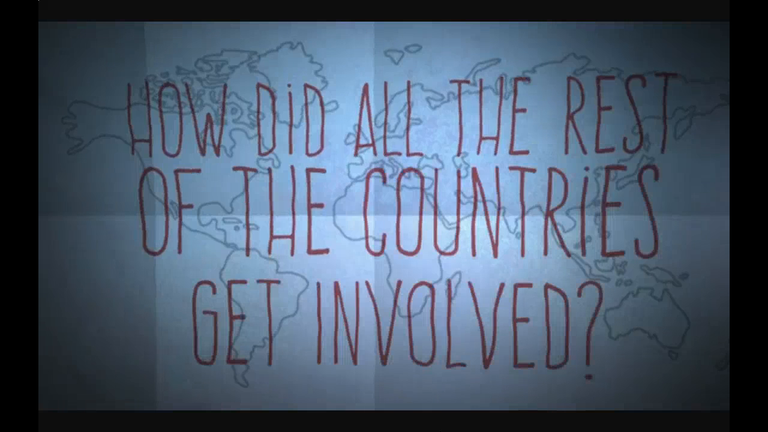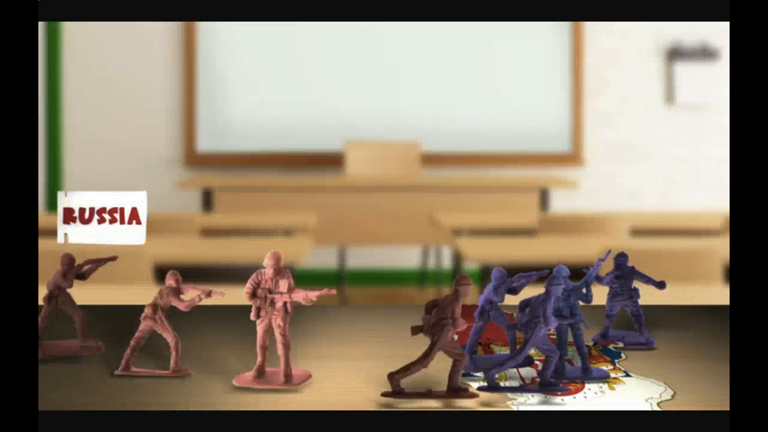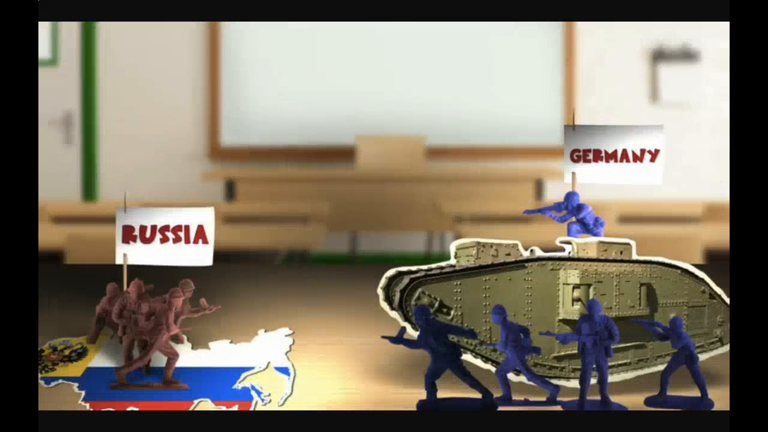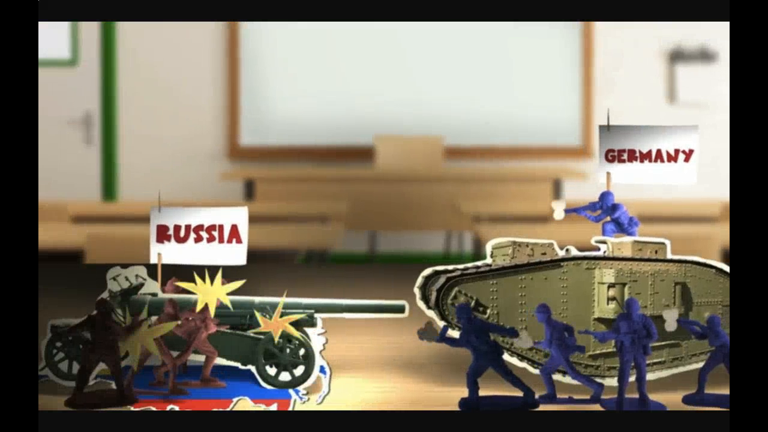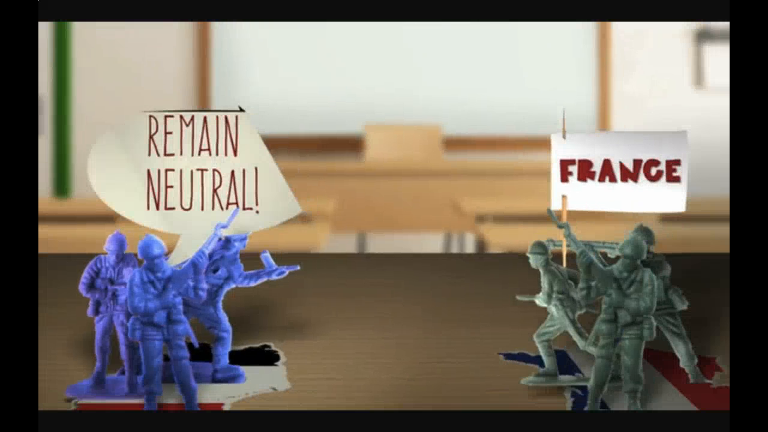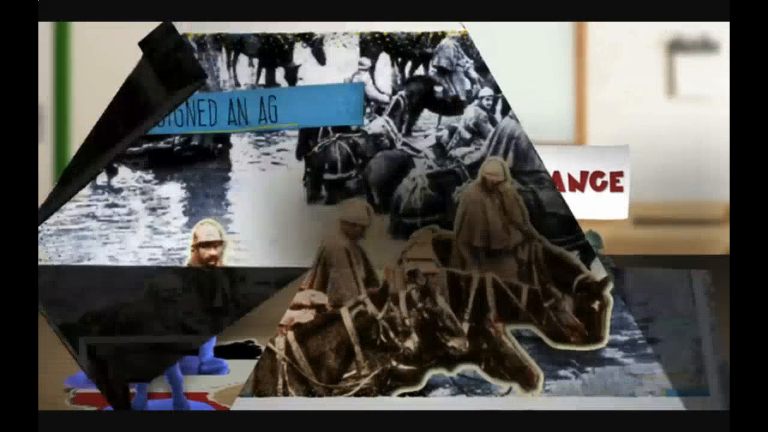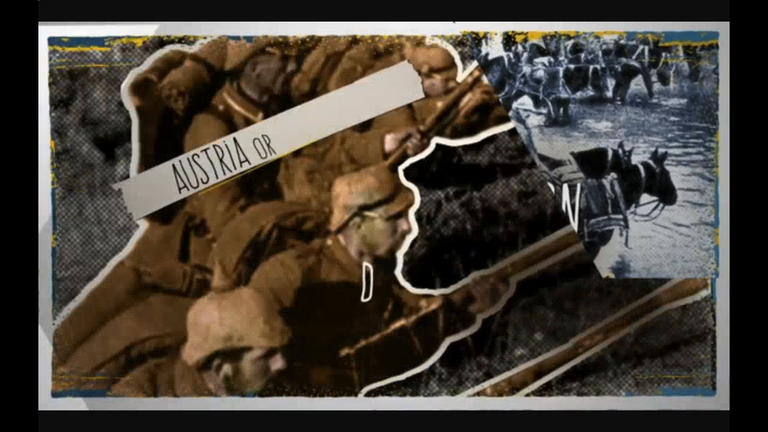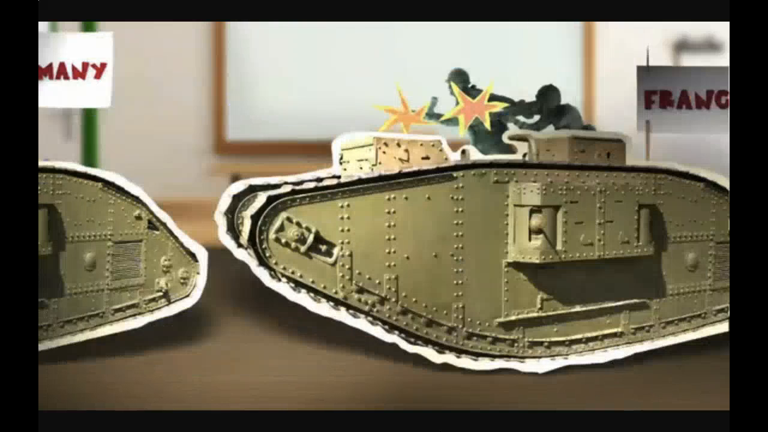Okay, we get that, but how did all the rest of the countries get involved? Within a few weeks, Russia mobilized troops in support of its ally Serbia. Germany told Russia to back off, and when it refused, Germany declared war on Russia. Then Germany asked France to remain neutral, but France had signed an agreement to provide more than 1 million French troops if either Austria or Germany declared war on Russia. So Germany declared war on France, and France returned the favor.